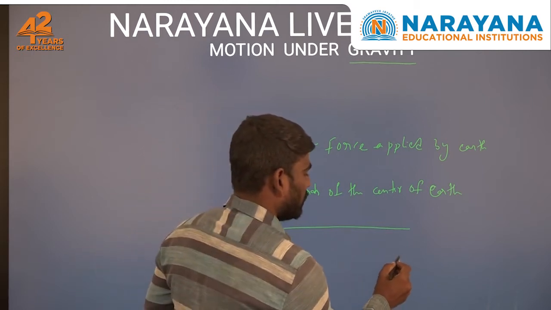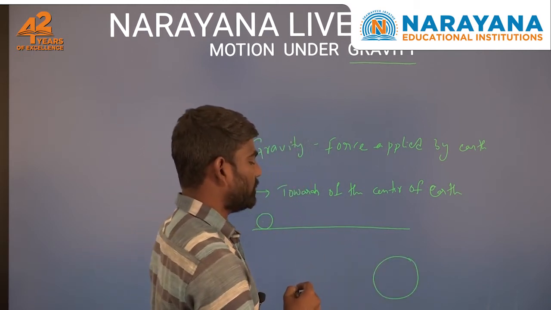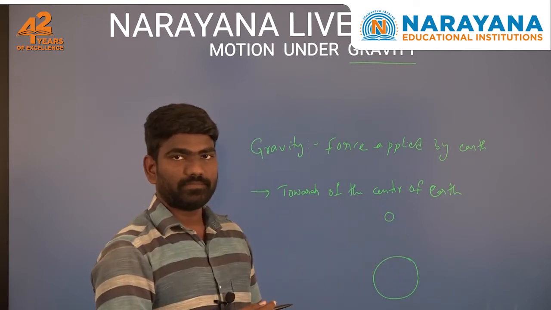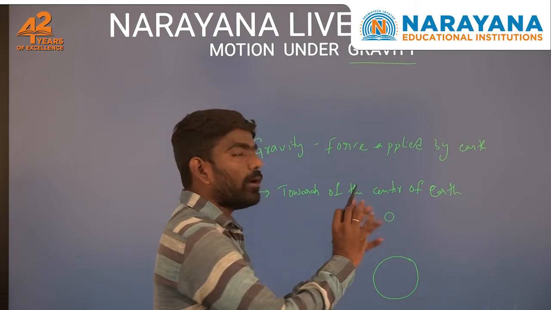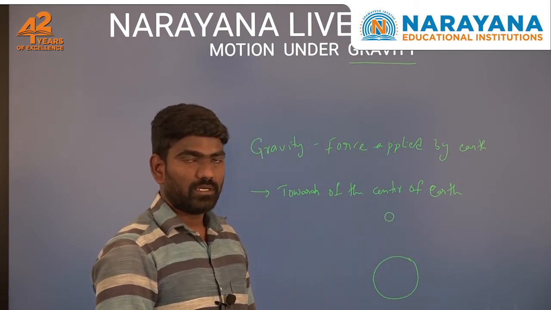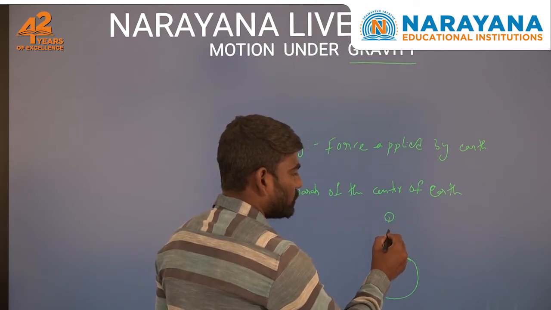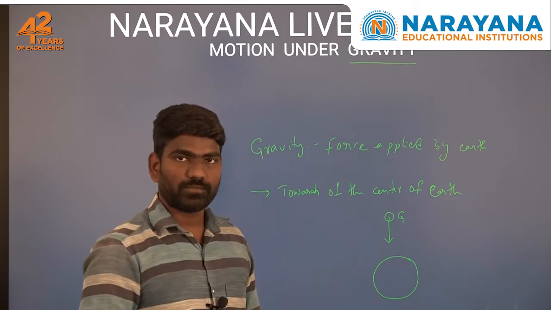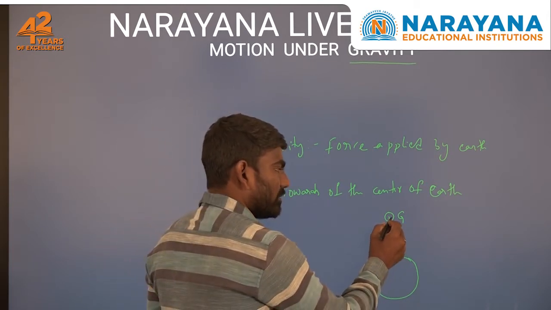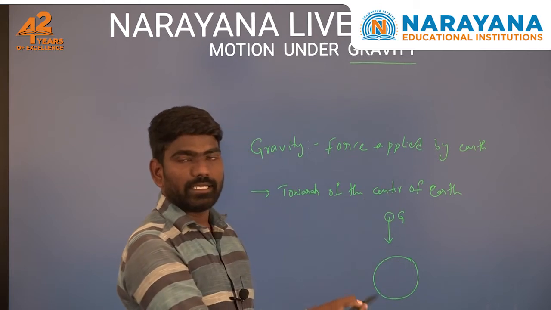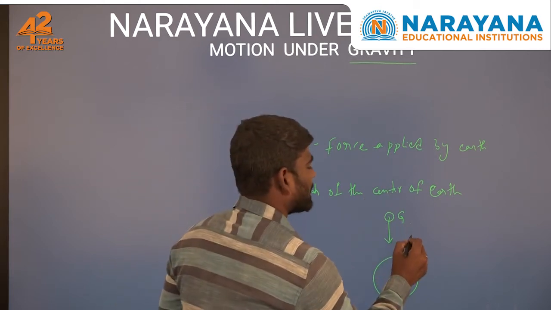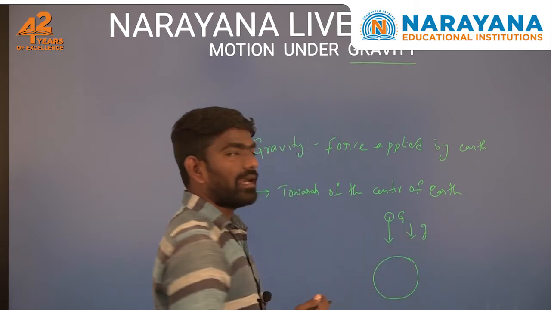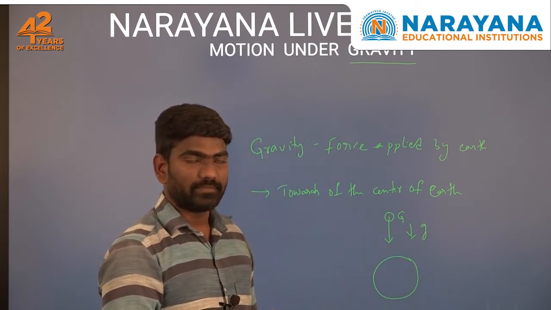Suppose this is an earth and at a particular height one object is located, and imagine there are no external forces acting on it, and this ball or object is moving downwards due to the gravitational force. When the ball is in motion, it is moving with some acceleration, and that acceleration we are calling acceleration due to gravity. Why?